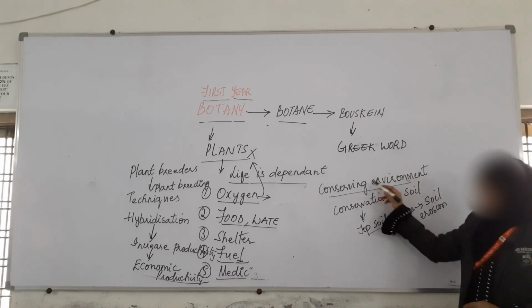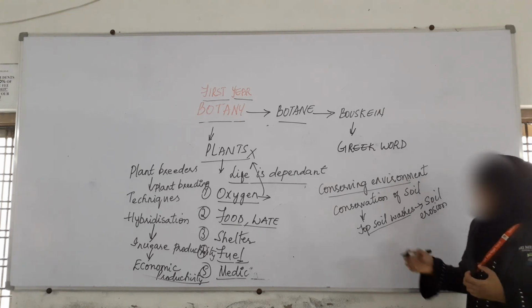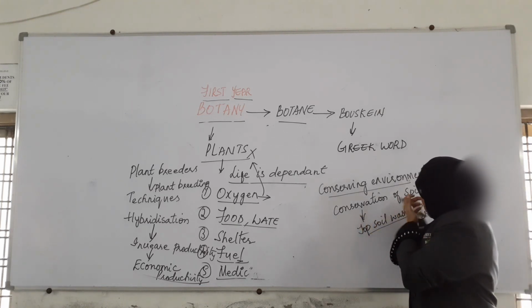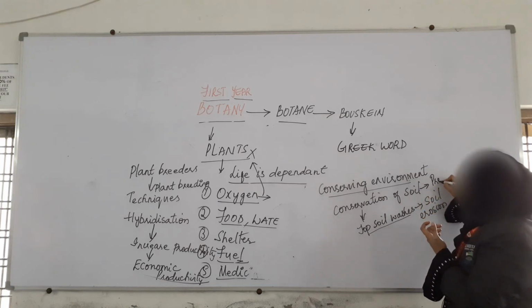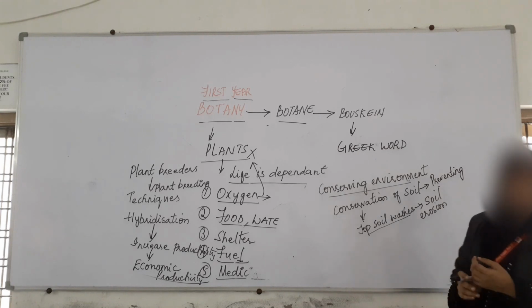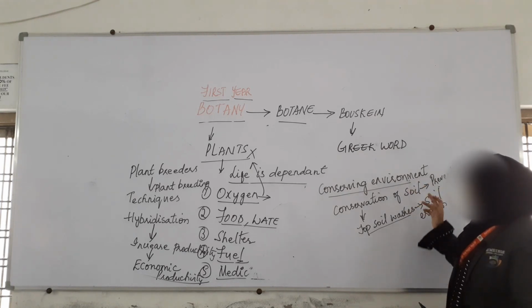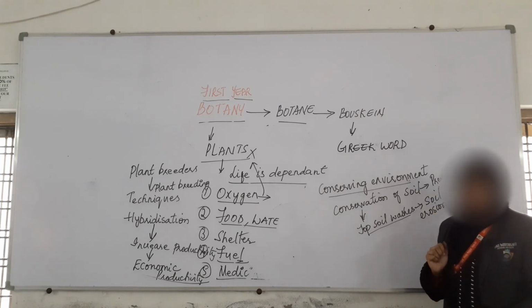So what do plants do? They keep the soil holding at one place. So these plants help in conservation of soil by preventing soil erosion.